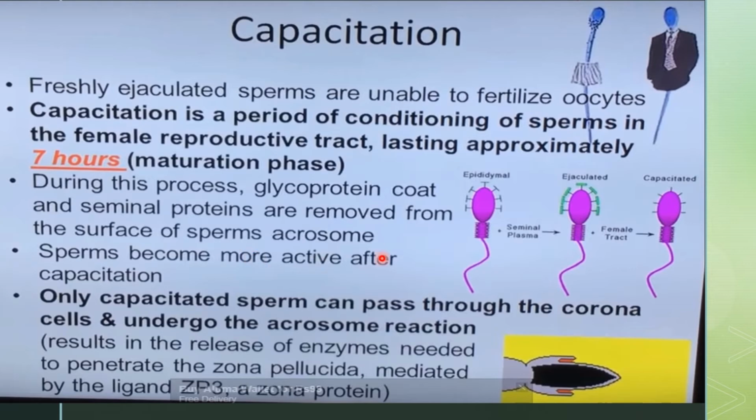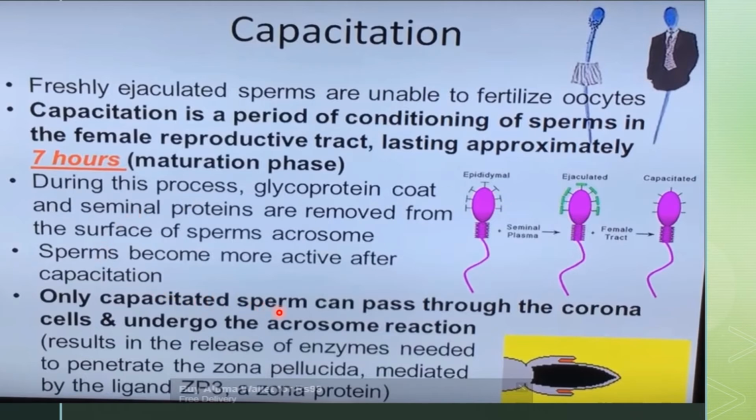During this time, what will happen? Firstly, the glycoprotein layer or coat and the seminal plasma proteins will be removed from the plasma membrane overlying the acrosomal region. So ultimately, capacitated spermatozoa can pass through the corona cells and undergo the acrosomal reaction.